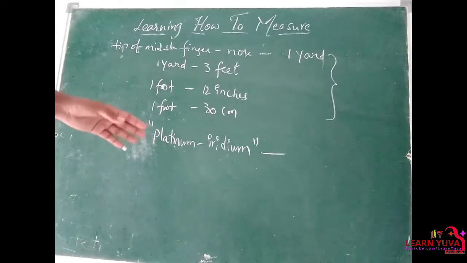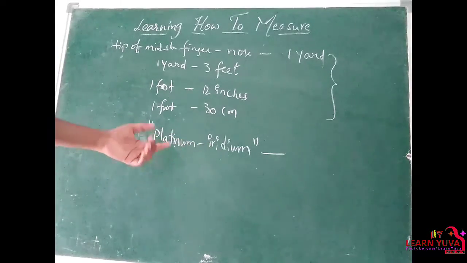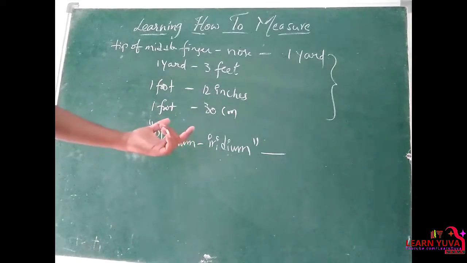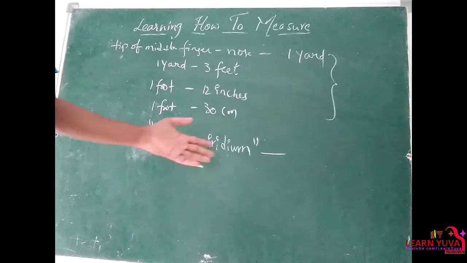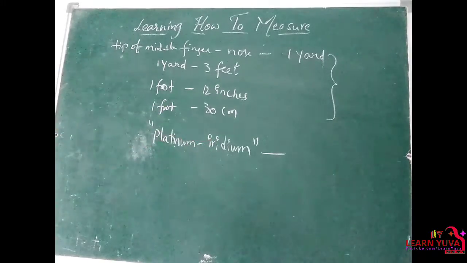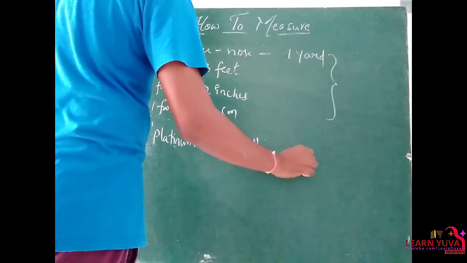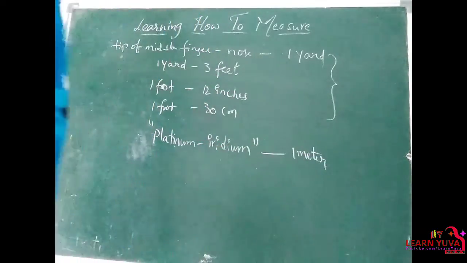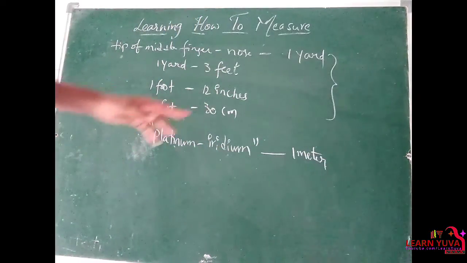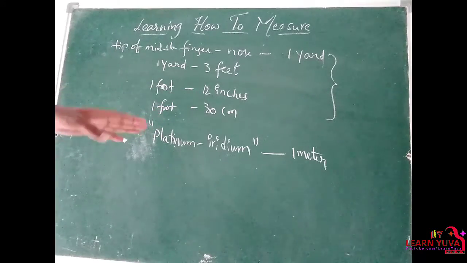Clear? So the length of the platinum iridium metal at a particular temperature is taken as a reference and they measure it as 1 meter, right?